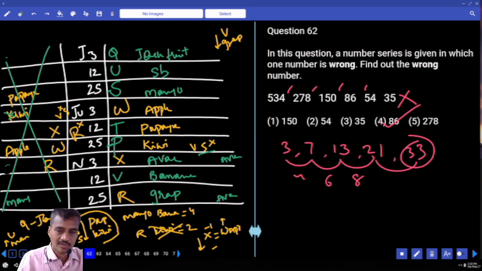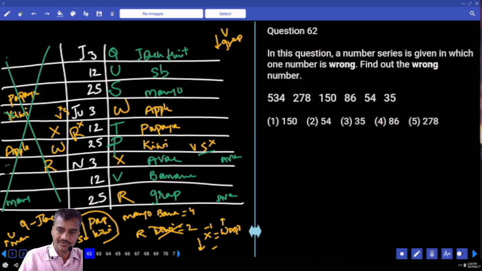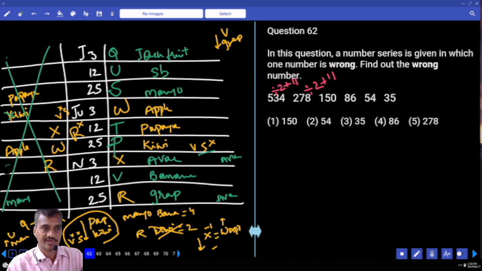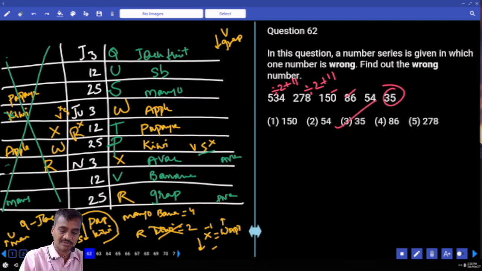Then next one, 62. Now in this, 534, 278 and so on. How to express this one? Now 534 divided by 2 is 267 plus 11. And here 278 divided by 2 is 139. 139 plus 11, 150. 150 divided by 2, 75 plus 11, 86. 86 divided by 2, 43 plus 11, 54. 54 divided by 2, 27 plus 11, 38. And 35 is the wrong number, 38 is the correct number, 62.